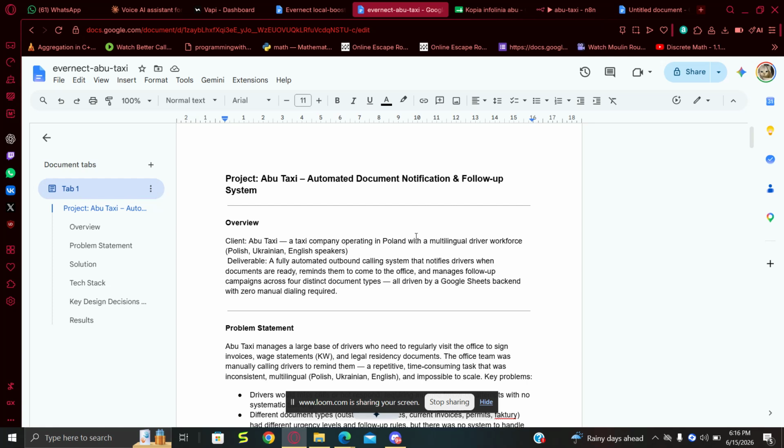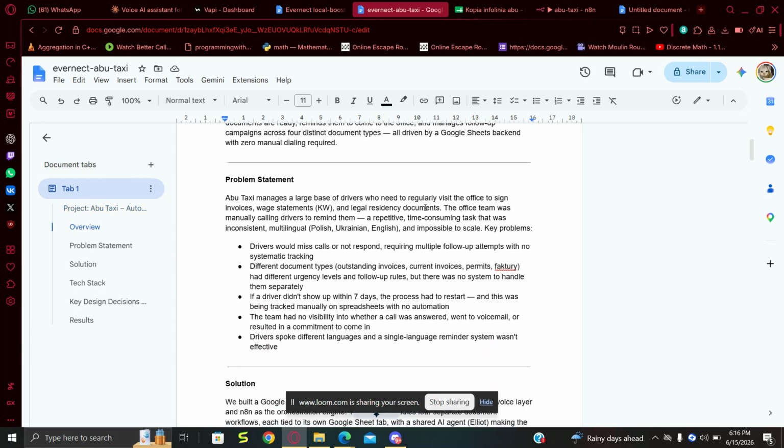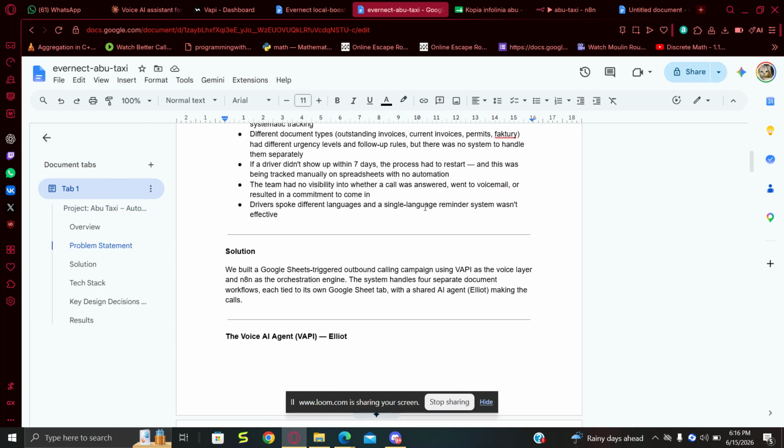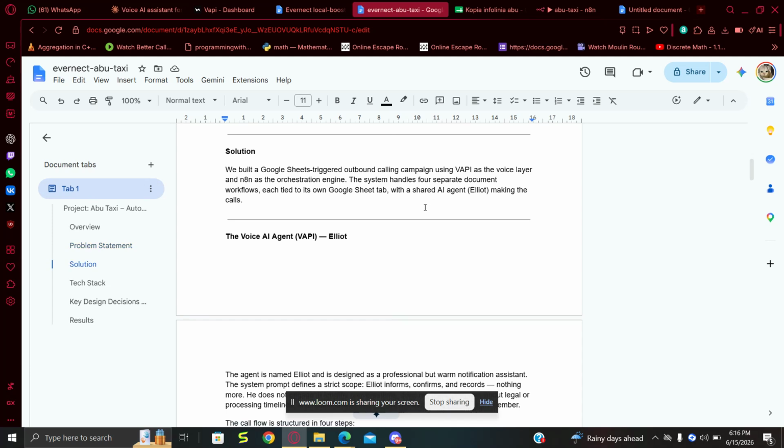So what we will do is notify the company and tell them that this particular customer has not yet retrieved the documents. It will transfer to a human agent, who will contact the user themselves. So this is our main project, and what we're doing is basically triggering through Google Sheets and checking the customer.